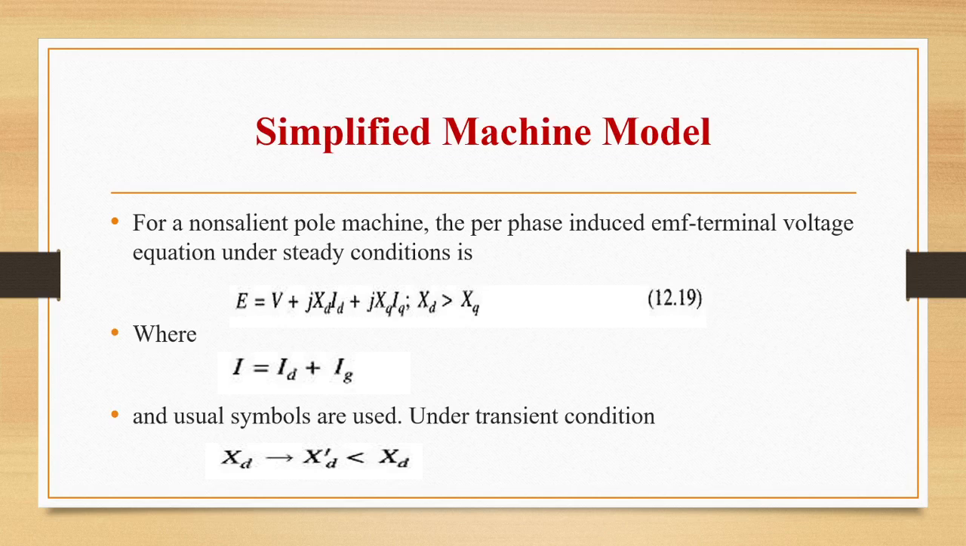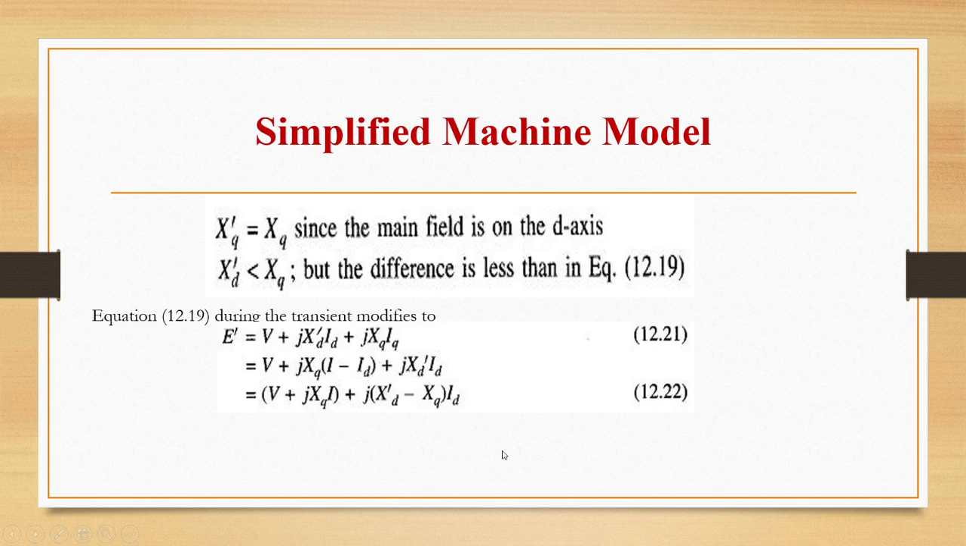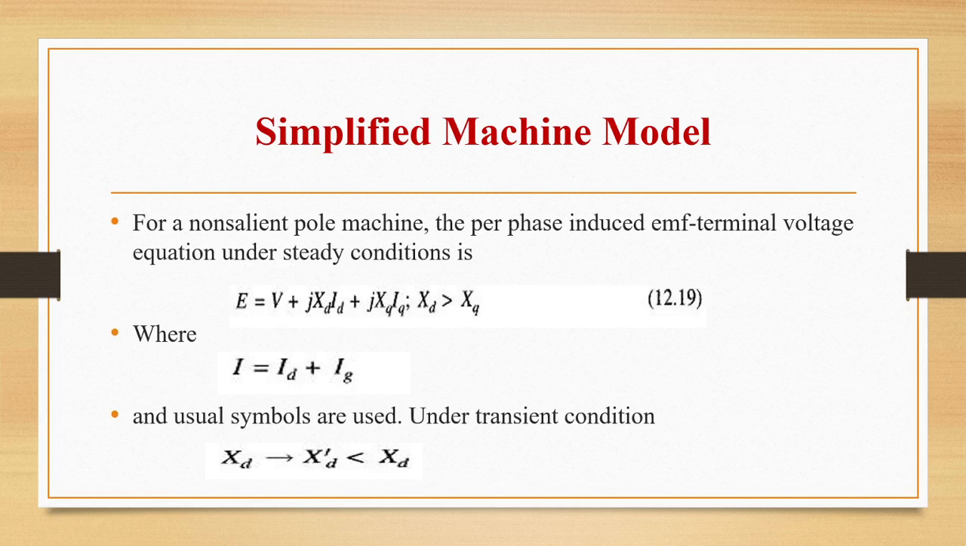So when we see the simplified machine model, for a non-salient pole machine, the per phase induced EMF terminal voltage equation under steady state condition is E = V + jXdId + jXqIq, where Xd is greater than Xq, and I = Id + Iq. The usual symbols are used. Under transient conditions, Xd becomes Xd', and this Xd' is less than Xd. Xq' is equal to Xq since the main field is on the d axis, and Xd' is less than Xq, but the difference is less than that in the steady state equation.